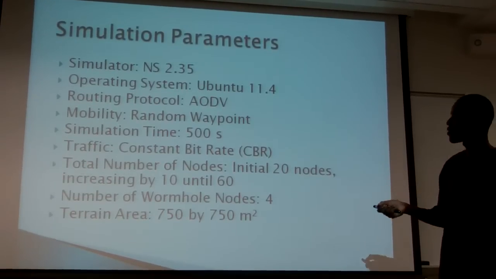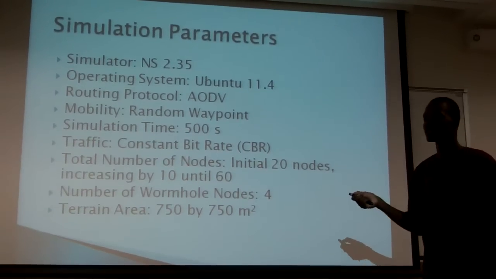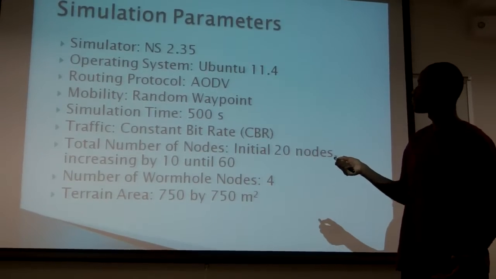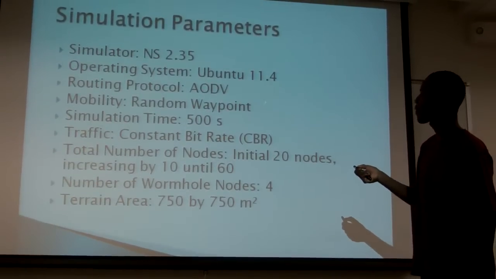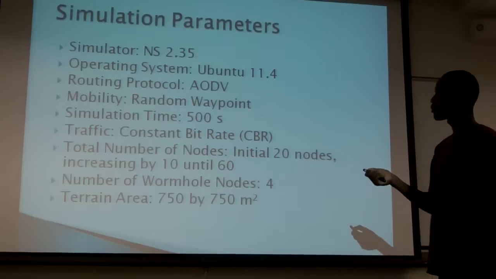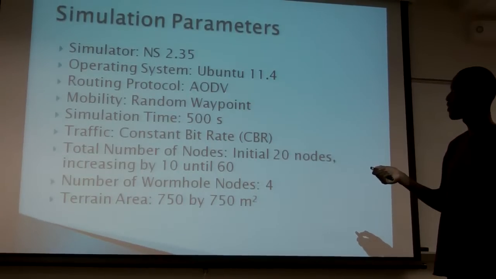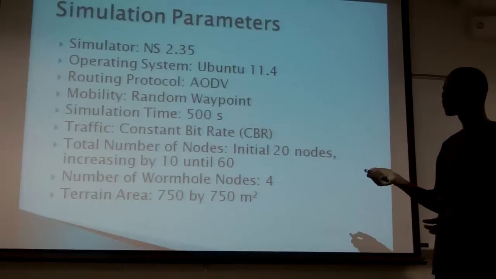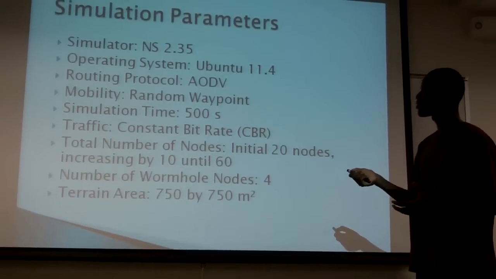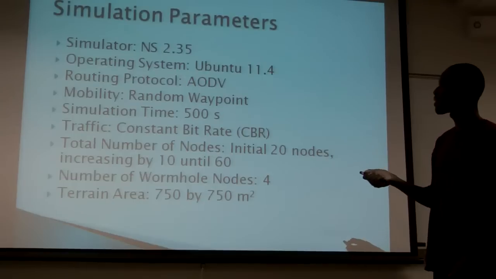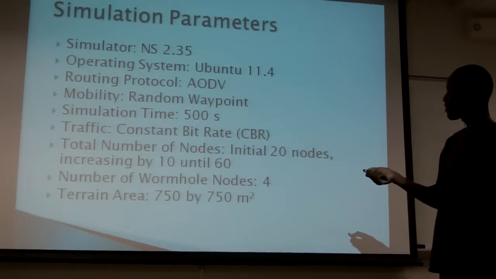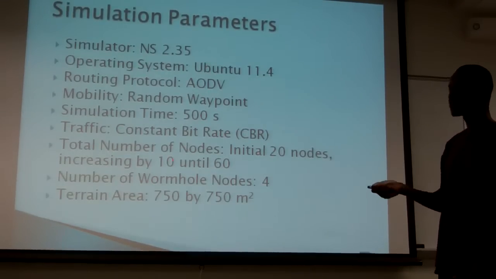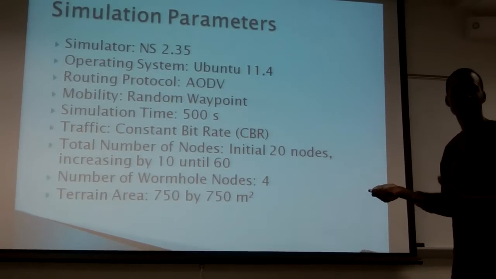So our simulation parameters. When we did our simulation, we did it on NS2, which is open source, and we did it in Ubuntu operating system version 11.4. We used AODV routing protocol, which is ad hoc on-demand distance vector protocol. In this protocol, the links of the nodes or the routes are used only when necessary. Our simulation time was set at 500. We used CBR.